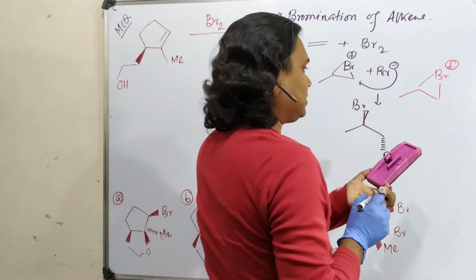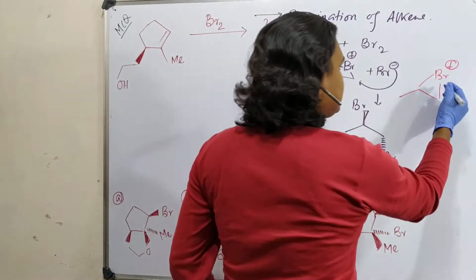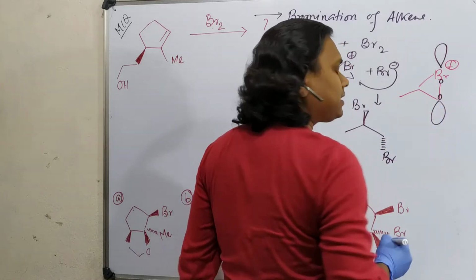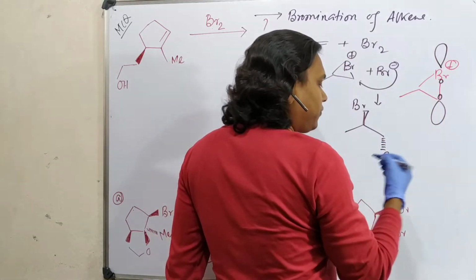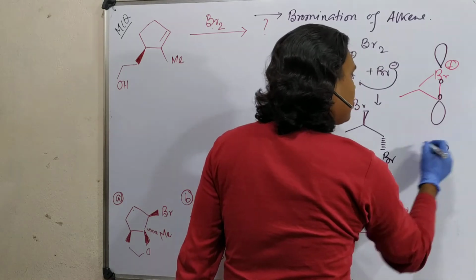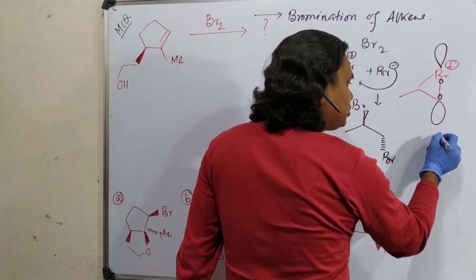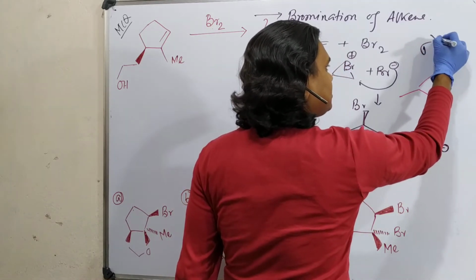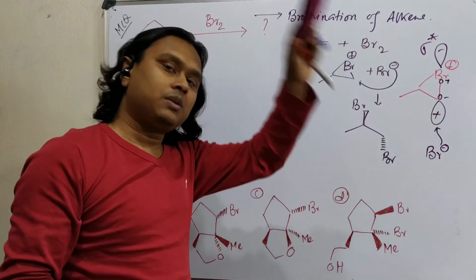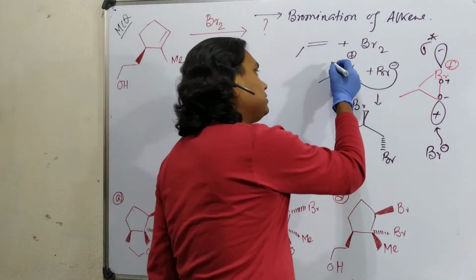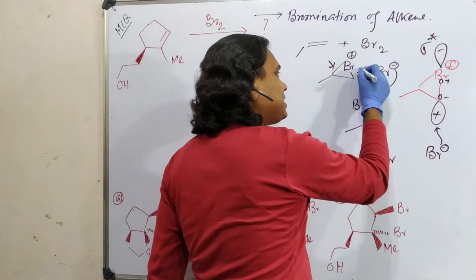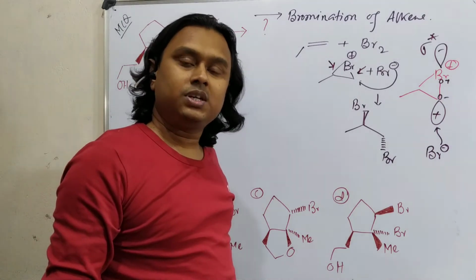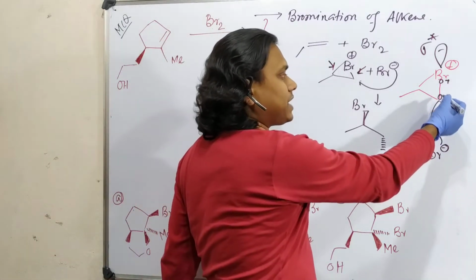Now, if you look at this a little carefully, the sigma star of this bond is like that. So this is the sigma star. If any nucleophile like bromine minus wants to attack, where will it attack? It will give its electron pair to the sigma star. This is the sigma star orbital of this C-Br bond. Now you can ask, sir, there are two types of C-Br bond, these and these. Why does the attack happen here? Because this is less bulky. So nucleophilic attack is preferred where the bulkiness is less. In this way the reaction occurs.